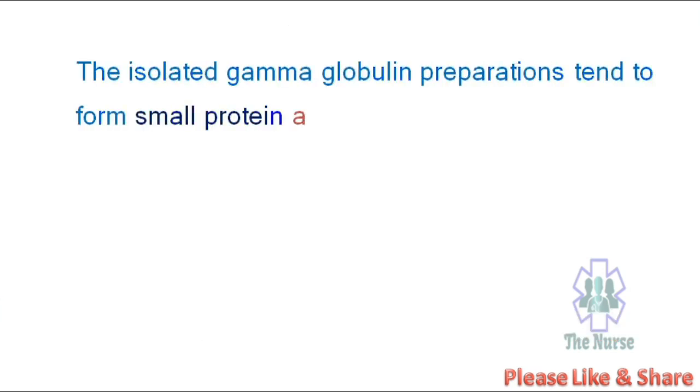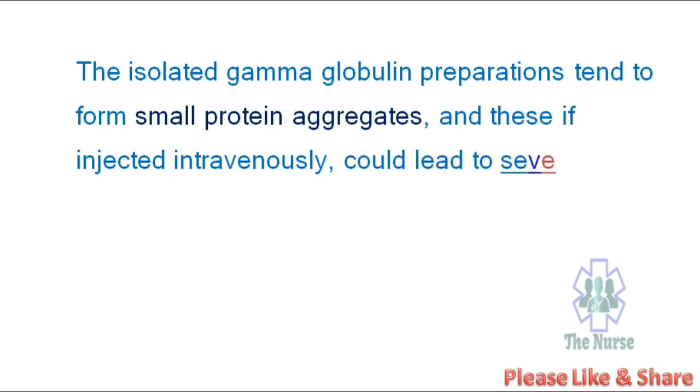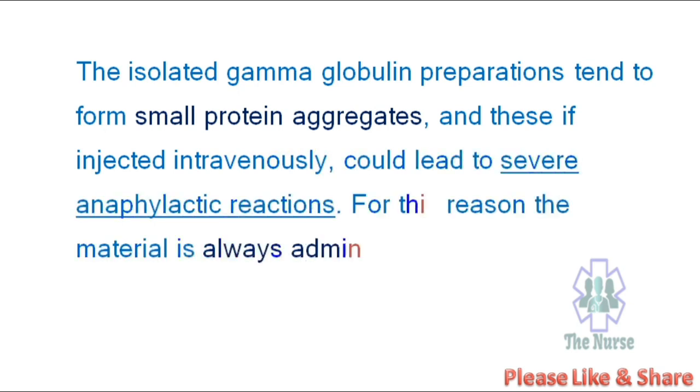The isolated gamma globulin preparations tend to form small protein aggregates, and this, if injected intravenously, could lead to severe anaphylactic reactions. For this reason, the material is always administered intramuscularly.